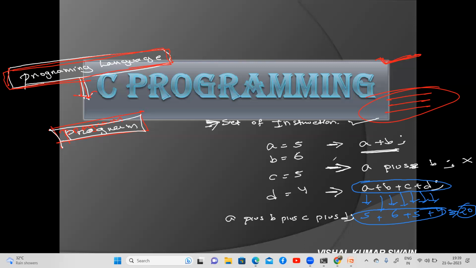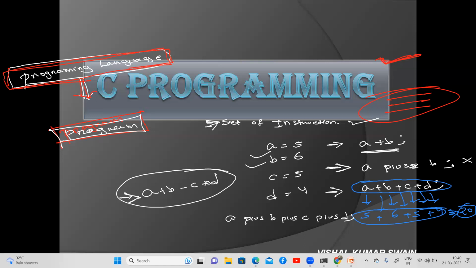Nowadays we use it for multiple things, but when the computer first came, it was used only for calculator purposes. So if you give an instruction, a minimum of two data will be required. Yes or no? Either you can take A or B, or you can take a group of data. More than two data you can also take. You can use like this: A plus B minus C multiplied by D. You can use multiple operators also. Yes or no?